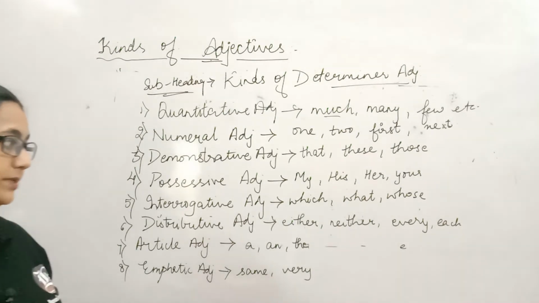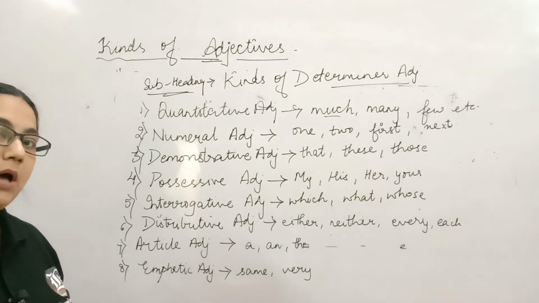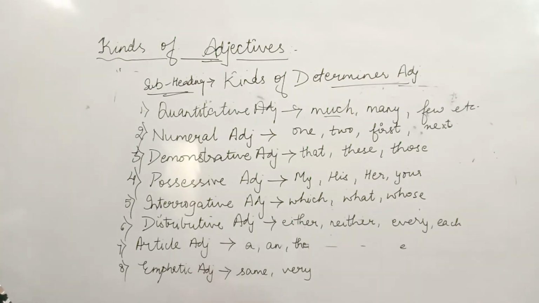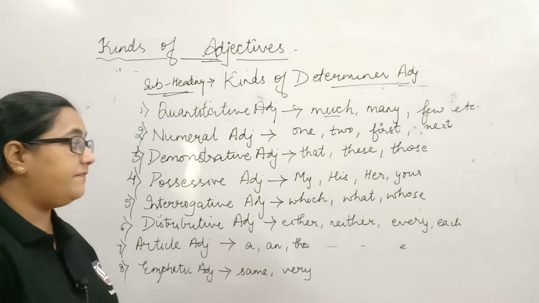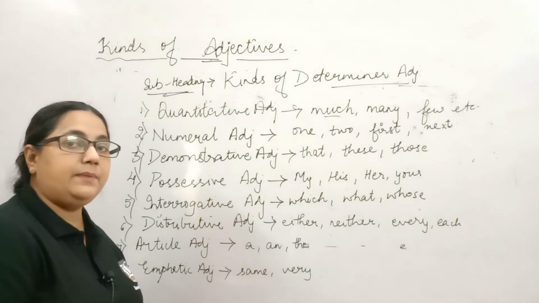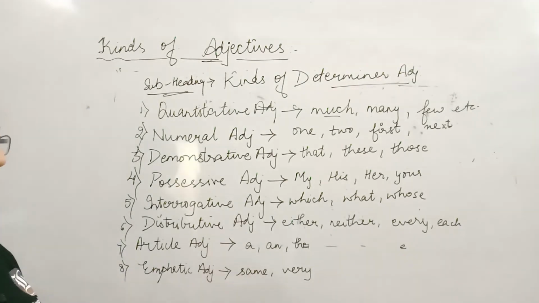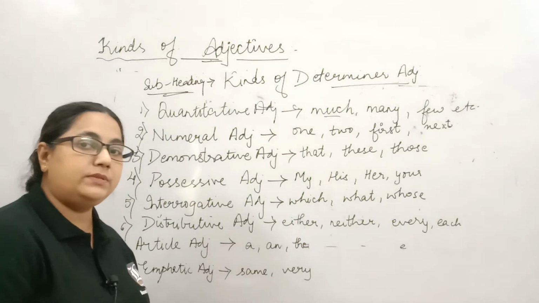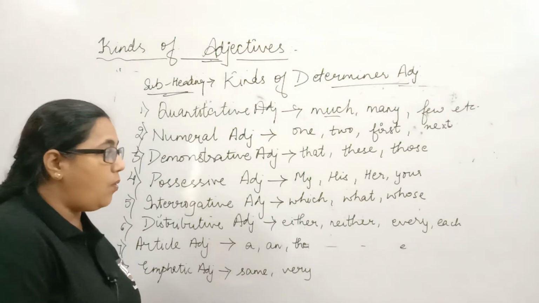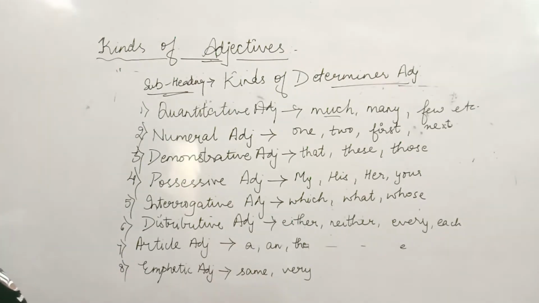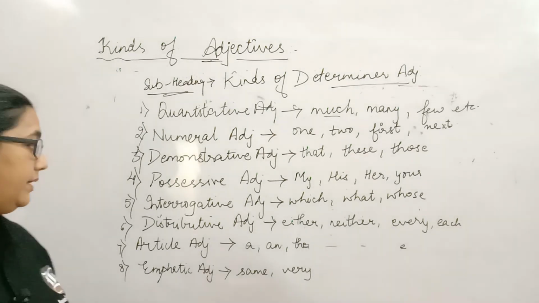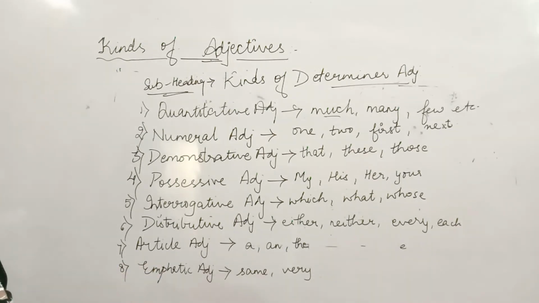Which student? Again, student is a noun and I am asking a question to the noun. Which student will take part in the quiz competition, or what is the answer to these questions? Again, what and which, which question a noun, are interrogative adjectives.